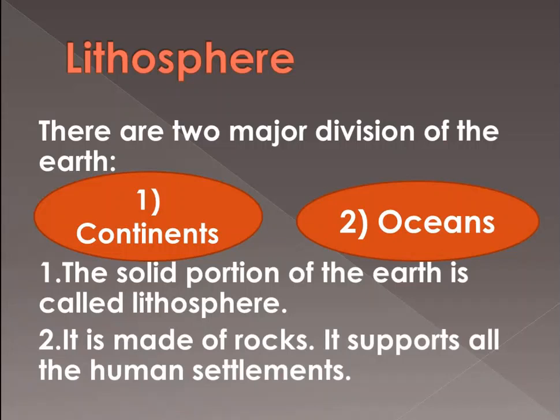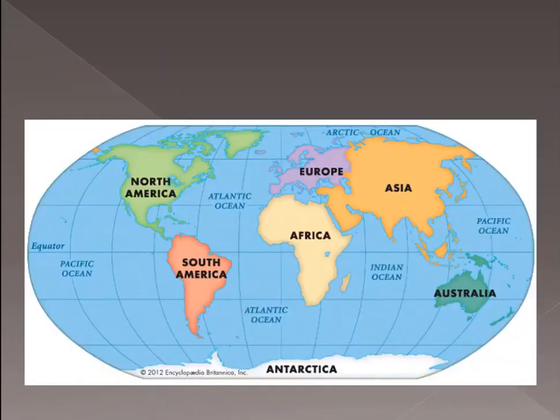So if the meaning of lithosphere is asked, you can write: the solid portion of the earth is called lithosphere. It is made up of rocks. It supports all the human settlements. In points you can write. So this is about the lithosphere. Now we will be discussing the map.